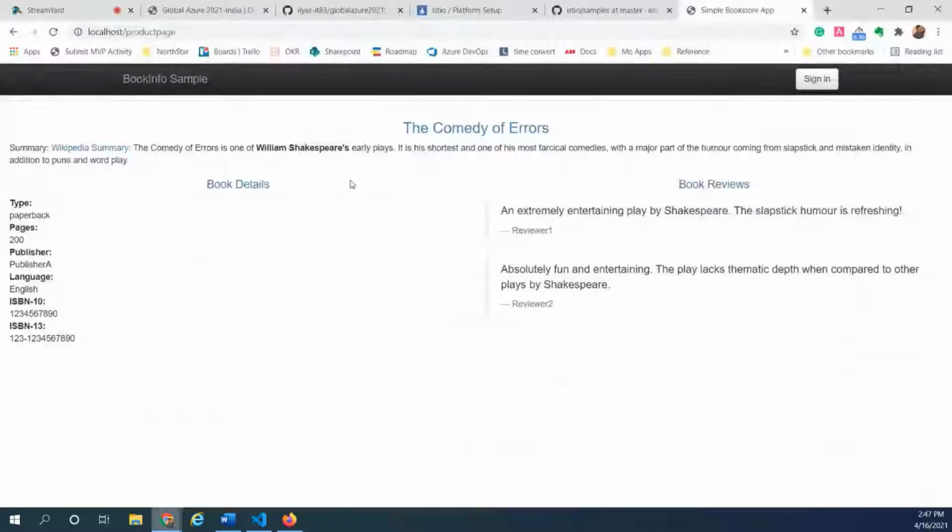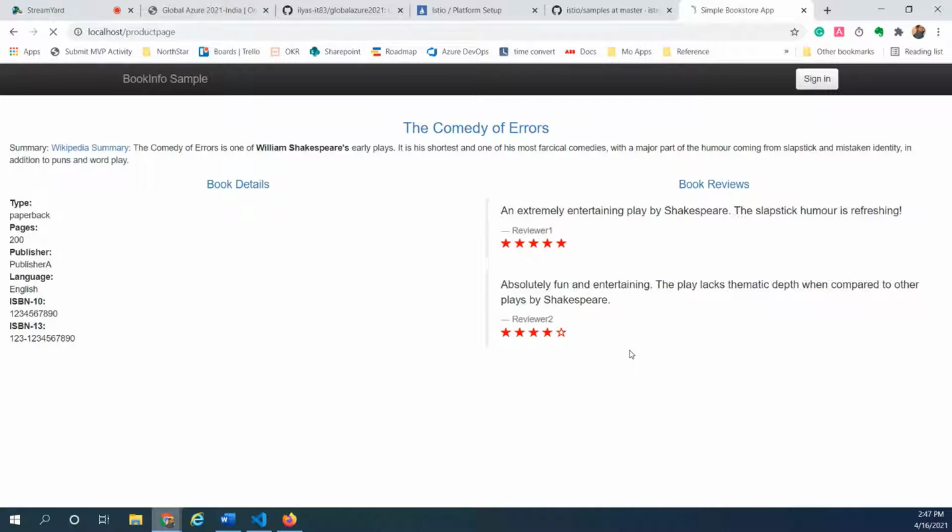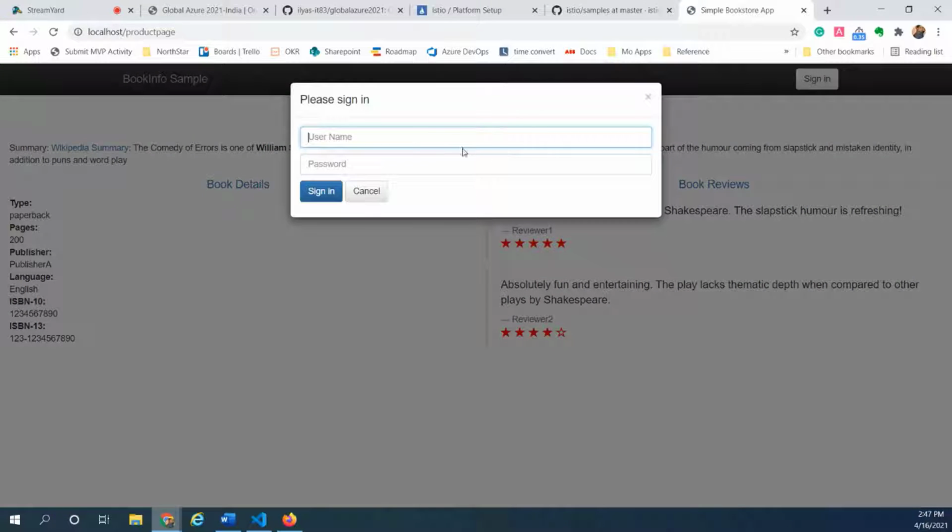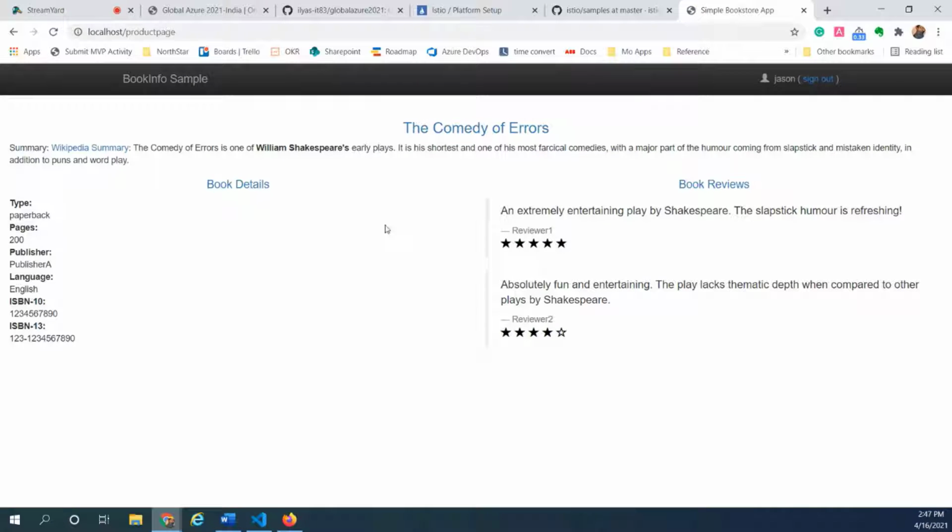Right, so now I have updated this. Okay, so now we have got the red, and in order to inject an HTTP header with the name JSON, I need to log in with JSON, and here you see it is V2. V2 is black for the rating, and now if I log out, it would be red. So hope you are able to follow along, and you're able to differentiate the different versions that the requests are getting routed to, based on the virtual service and its configuration, right?